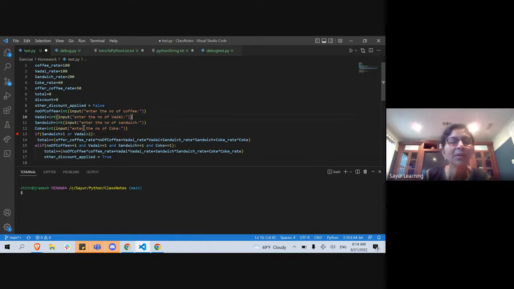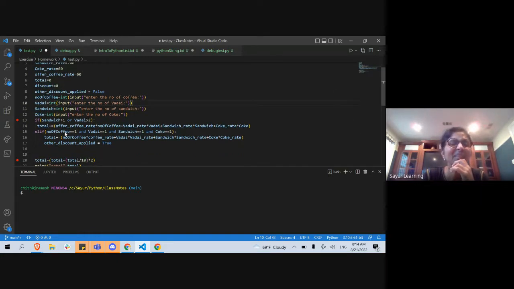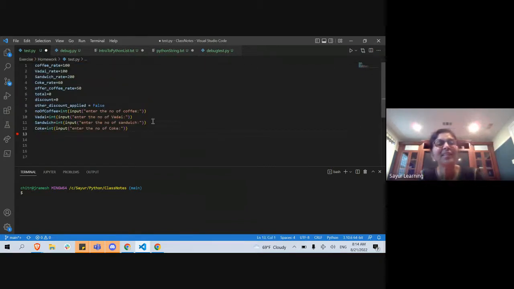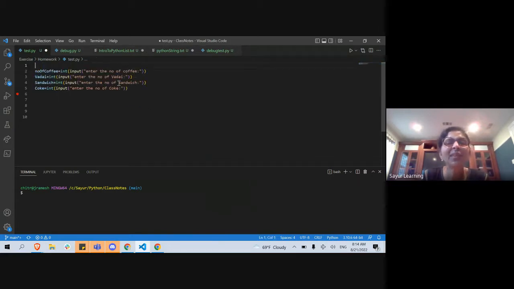So in the code lab, if I say the snack bar now has more than coffee, vadai, sandwich, and coke, they just added 10 more new items, like pizza and whatever. How will you change your code? So I'm going to remove all this. How are you going to get input from the user? How are you going to type your code? Here the input has coffee, vadai, sandwich, coke, and I'm saying I have 10 more things that I want to get. How will you do it?